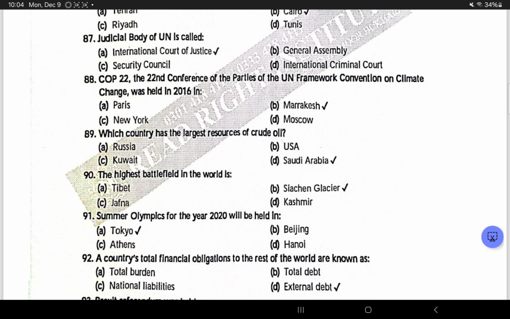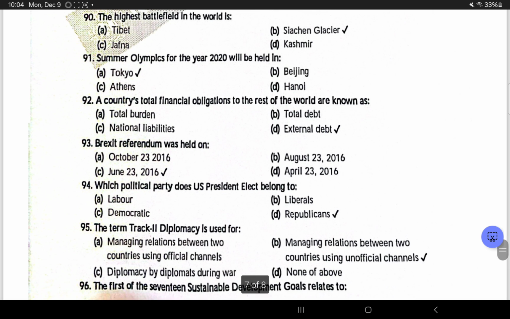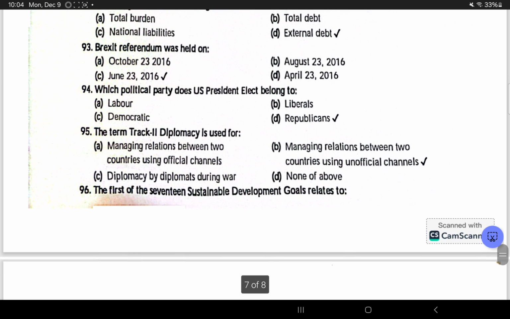Which country has the largest sources of crude oil? Saudi Arabia. The highest battlefield in the world is Siachen Glacier. Summer Olympics for the year 2020 will be held in Tokyo. A country's total financial obligations to the rest of the world is known as external debt. Brexit referendum was held on June 23, 2016.